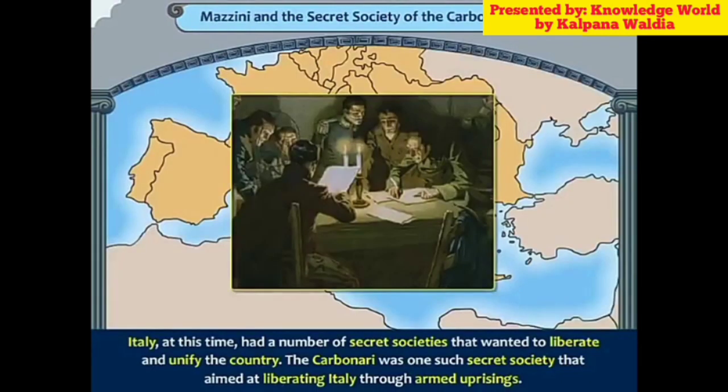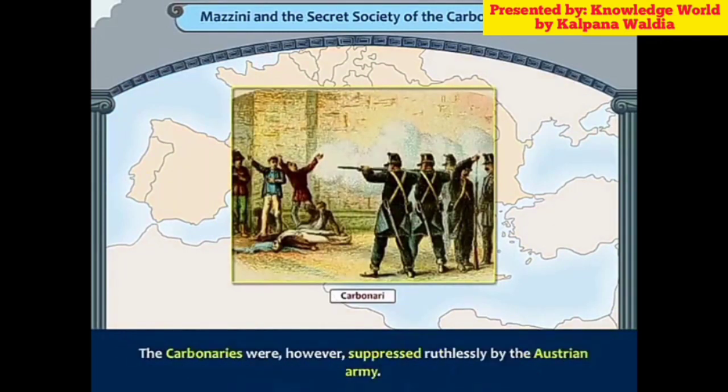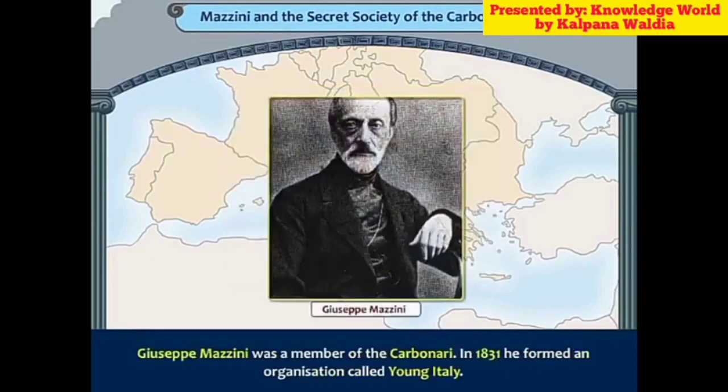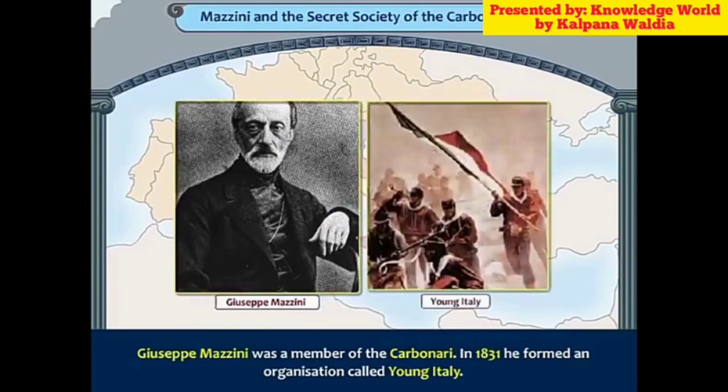Italy at this time had a number of secret societies that wanted to liberate and unify the country. The Carbonari was one such secret society that aimed at liberating Italy through armed uprising. The Carbonari were, however, ruthlessly suppressed by the Austrian army. Giuseppe Mazzini was a member of the Carbonari, and in 1831 he formed an organization called Young Italy.